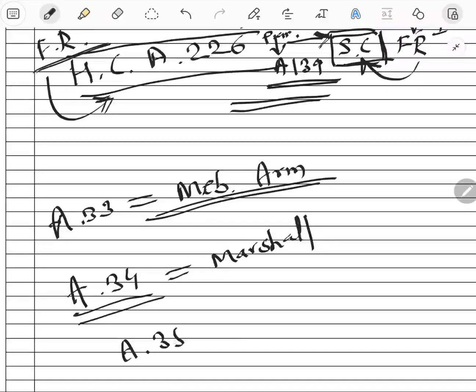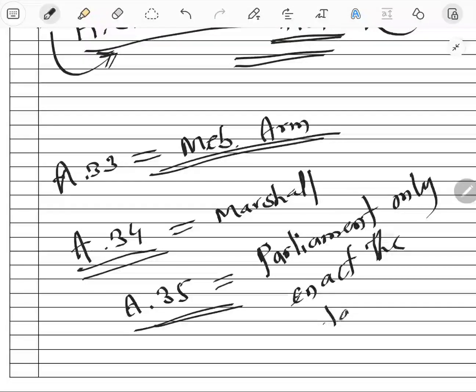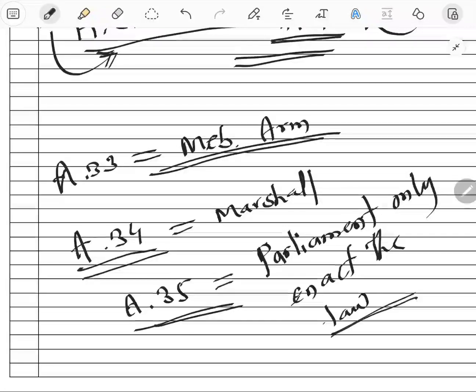And Article 35, as we deal with our last fundamental right, deals with Parliament having the only power to enact the law, not the state legislature.